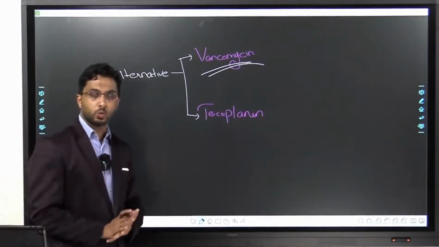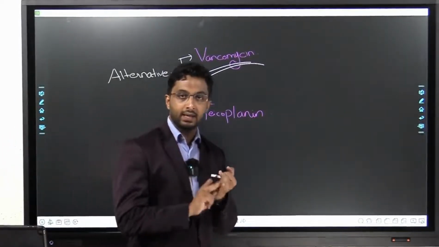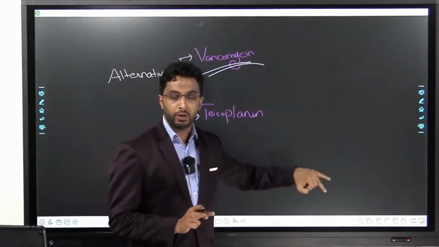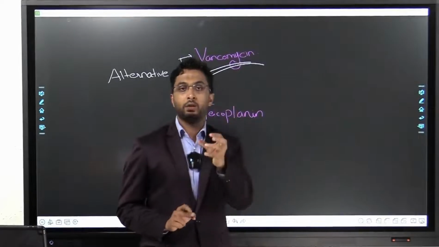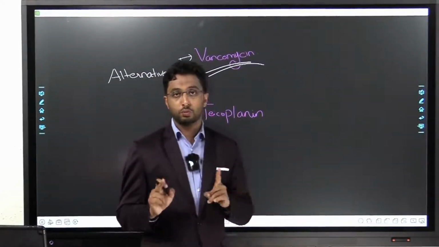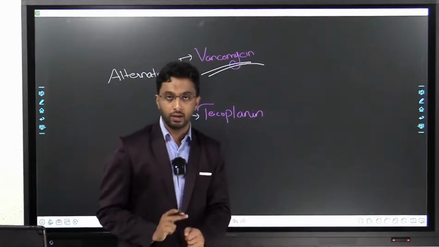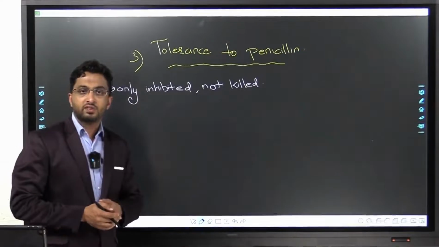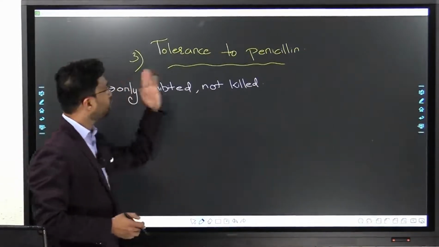That's the second type. So we studied two. One is beta-lactamase, which is plasmid mediated. The second is where the target protein is altered, PBP2A, and it is chromosomal DNA mediated. Now the next mechanism by which they develop resistance is tolerance to penicillin.